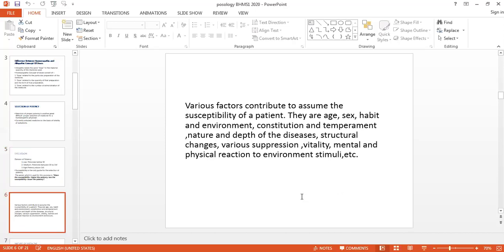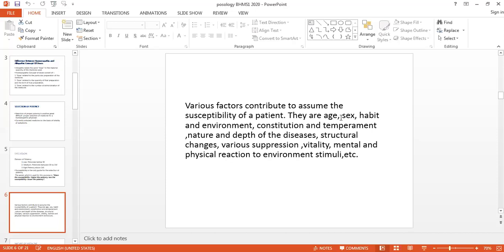Then we have seen how this susceptibility can be calculated, because it is not a quantity which we can measure with the help of a balance and weight box, but it is a thing which is individualized. The susceptibility may increase or decrease, and the factors which affect this susceptibility: age. As the age increases, the susceptibility decreases, and hence in older age we give lower potency, and in children and younger age we give higher potency.